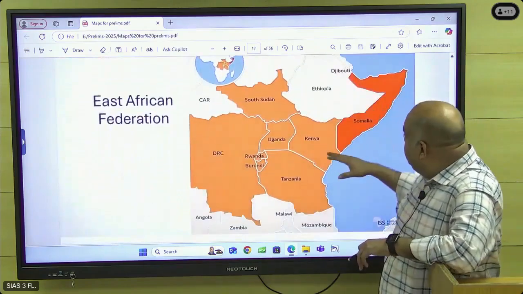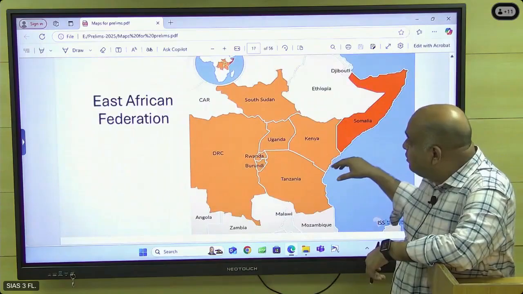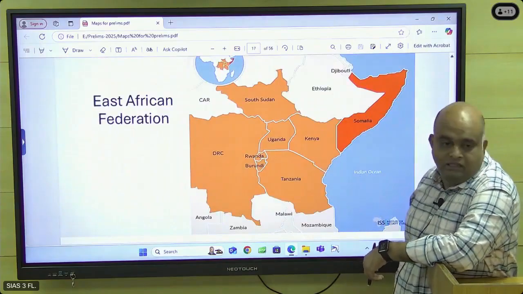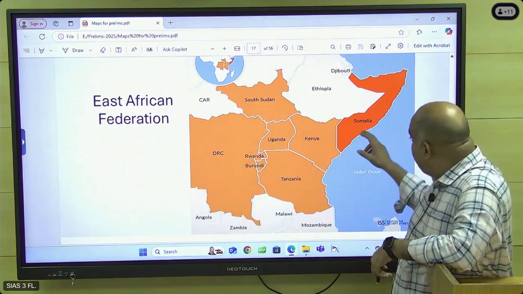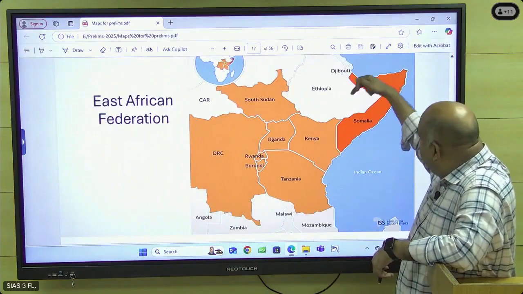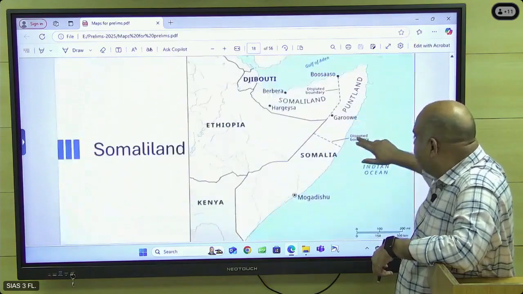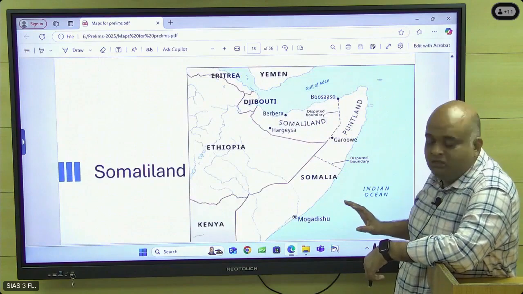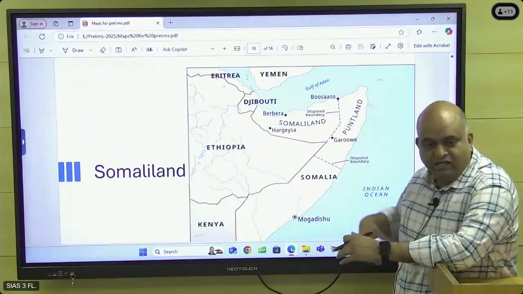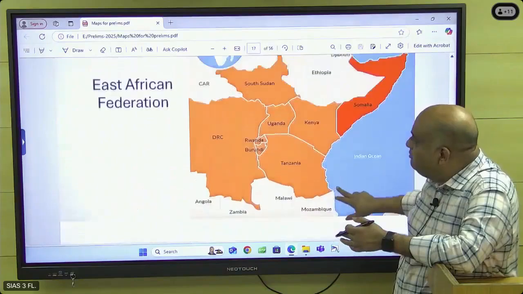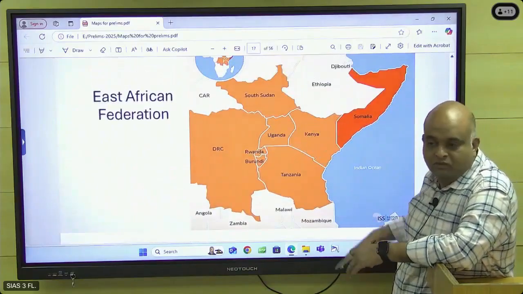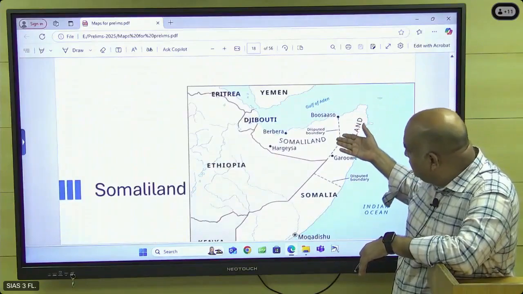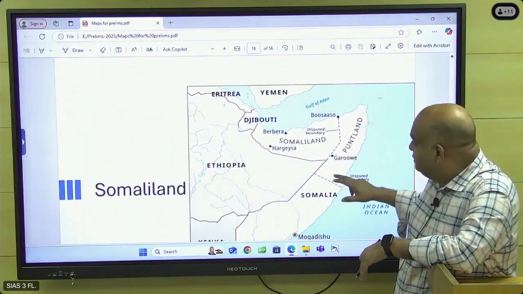Just check it. And then the East African Federation. These countries wanted to form one single country, the East African Federation. Somalia joined recently. Somalia is willing to join because Somalia is having problems with Ethiopia and some of the countries. I will show you. See, in Somalia, these two territories wanted to become independent. So Somalia wanted to join a united country. That country we call the East African Federation. One group. Okay, so this problem is going on, and then refugee issues are there.